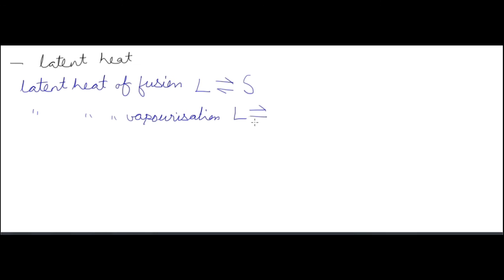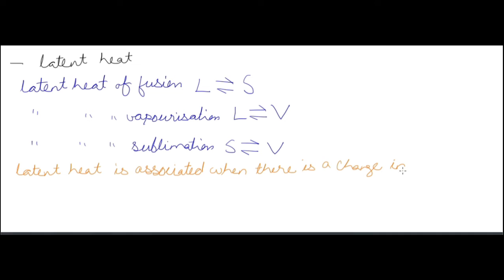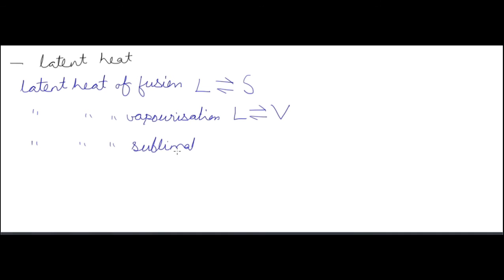Now we will look at latent heat. We have three kinds of latent heat: latent heat of fusion, latent heat of vaporization, and latent heat of sublimation. Latent heat of fusion means the transformation is happening from liquid to solid and solid to liquid. In vaporization, liquid to vapor or vapor to liquid. In sublimation, from solid directly to vapor, or vapor to solid. So what happens in latent heat? We get a phase change without a change in temperature.